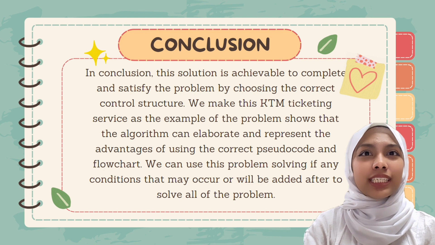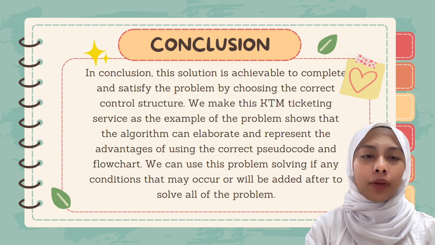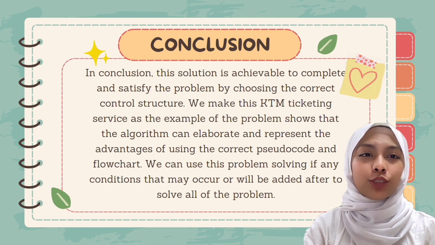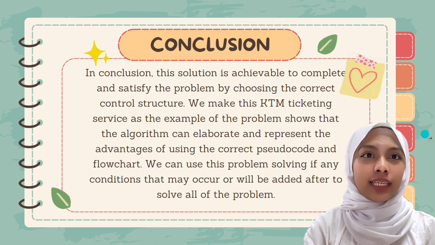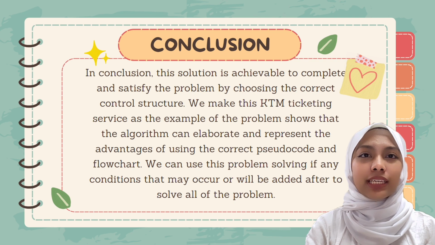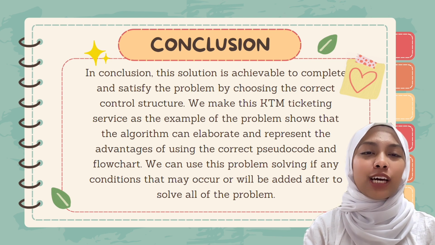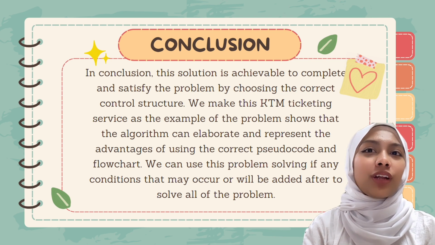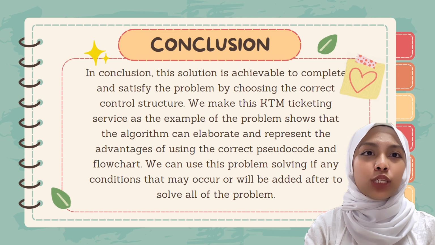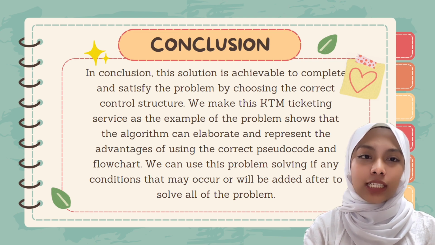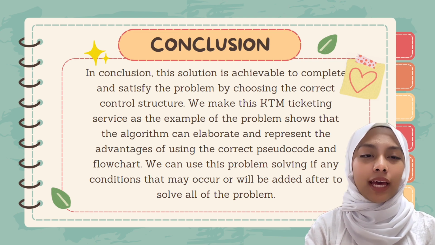In conclusion, this solution is achievable to complete and satisfy the problem by choosing the correct control structure. We made this KTM ticketing service as the example of the problem to show that the algorithm can elaborate and represent the advantages of using the correct pseudocode and flowchart. We can use this problem solving if any conditions occur or are added after.